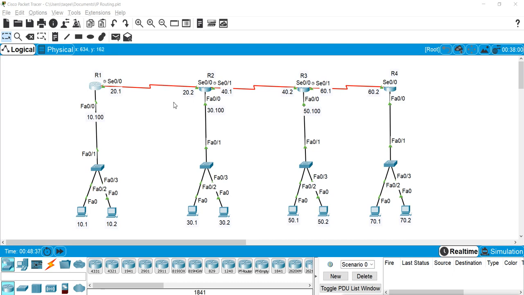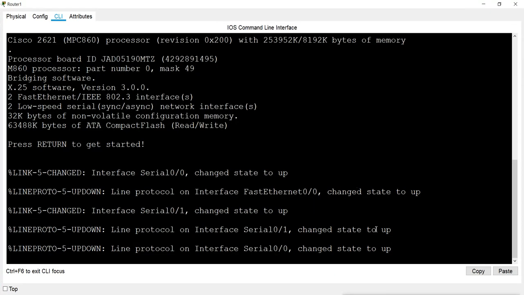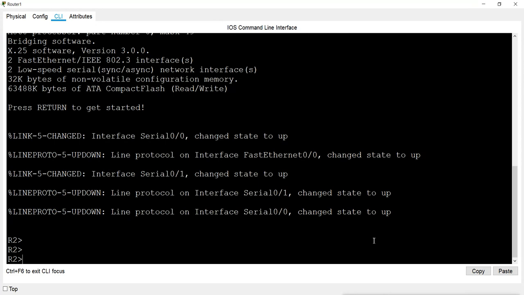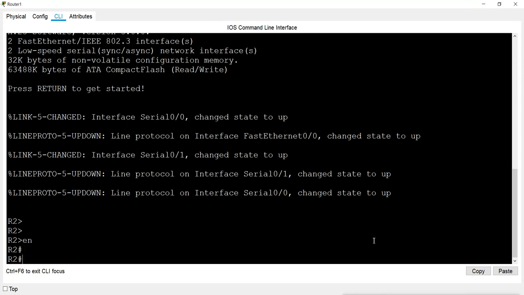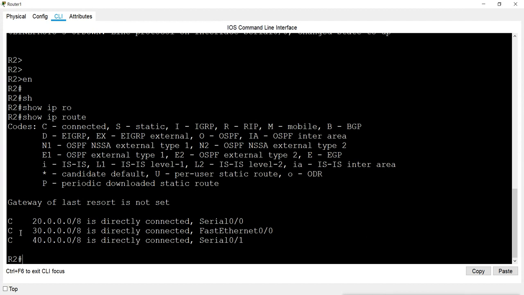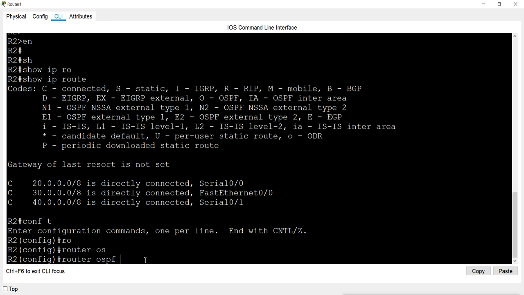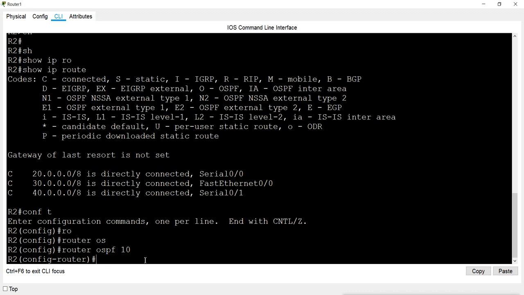And that we can see when we configure the next router. As you see, when I configure router 2, we can see when they create the relationship. So I will go to show IP route. It has network 20, 30 and 40 connected. Now I will configure router OSPF. I'll go with process 10. I can go with another process ID, it's okay, but I'm going with the same process ID.